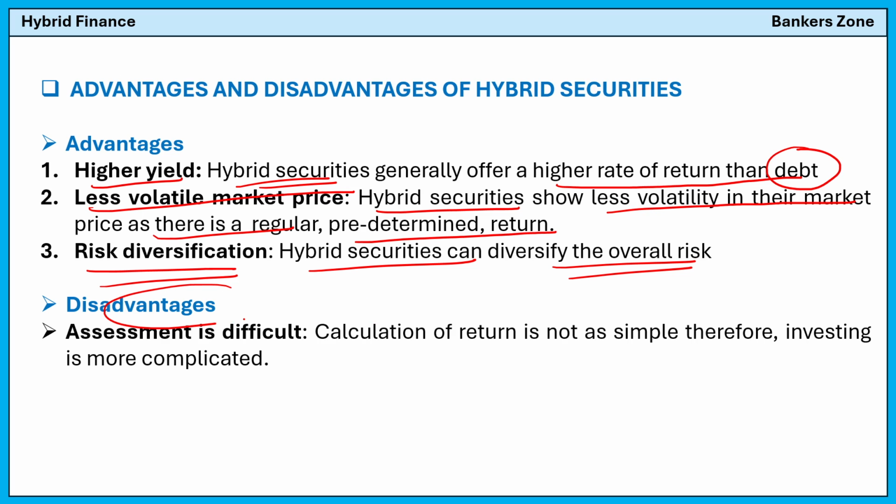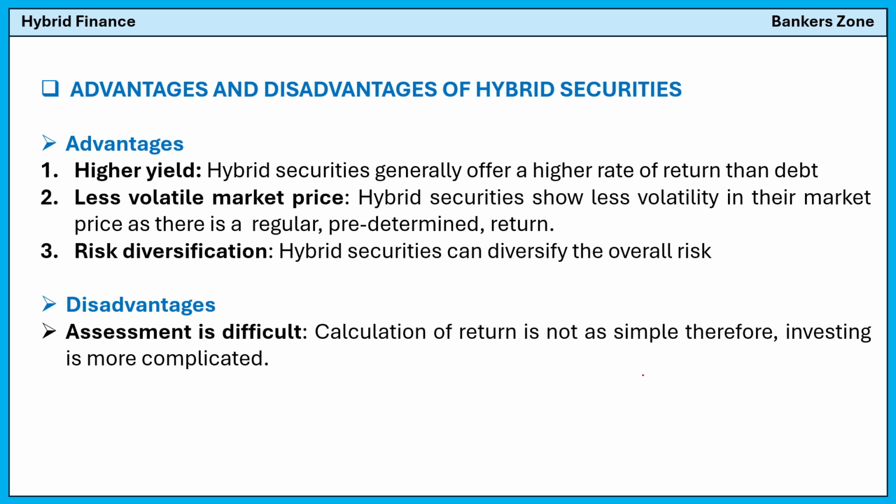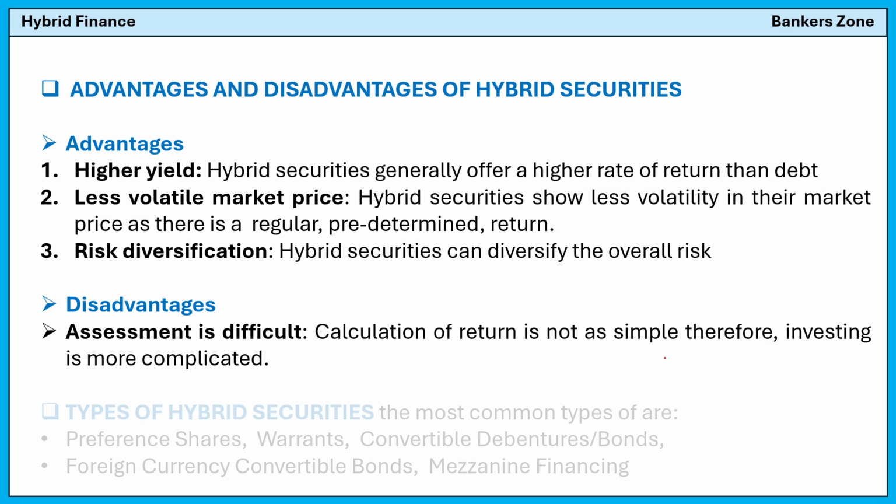Now, what are the disadvantages of using the hybrid security? See, assessment is very difficult. Calculation of return is not simple, therefore investing is more complicated. Okay, so assessment is very much difficult. Calculating the return is difficult, that we will learn, right? And that's why investing becomes complicated. So these are the advantages and simple disadvantages of the hybrid security.